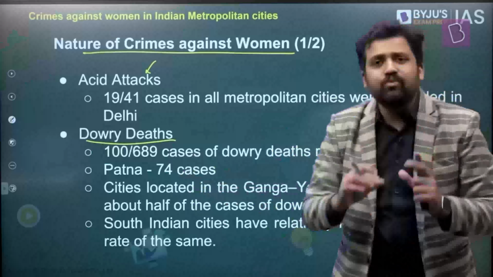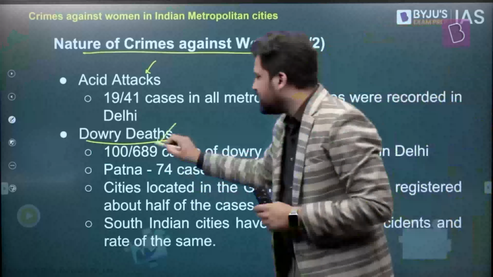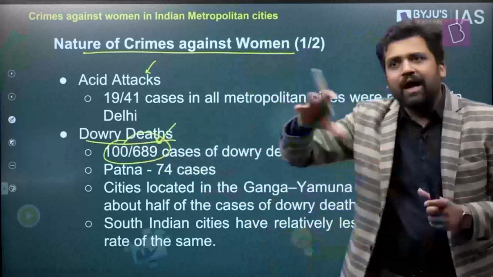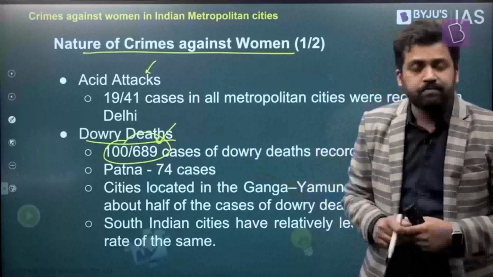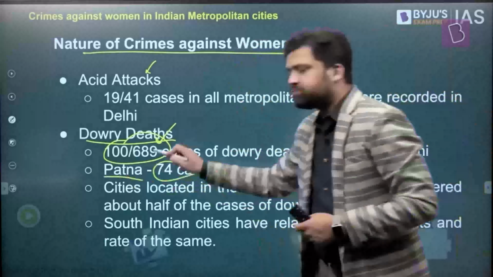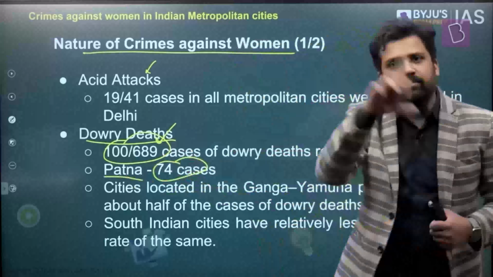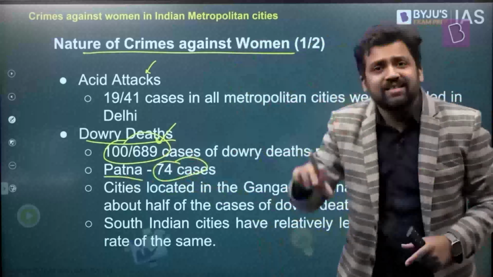When it comes to dowry deaths, here also Delhi has a quite high number. They found that there were some 689 dowry deaths in metropolitan cities, 100 of which were reported in Delhi. And the next city was again Patna. And they tried to look at the geography: metropolitan cities on a map, and where these kinds of cases are happening.